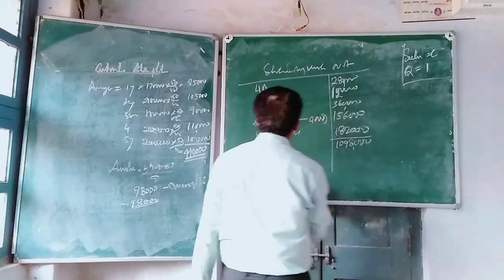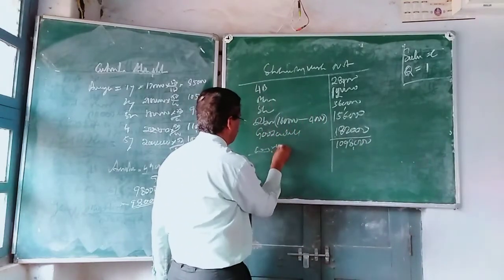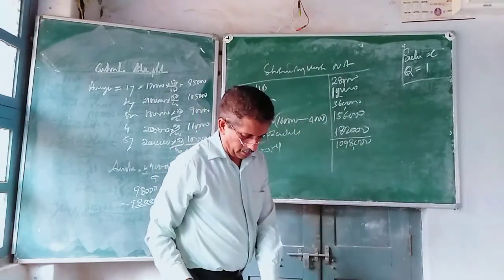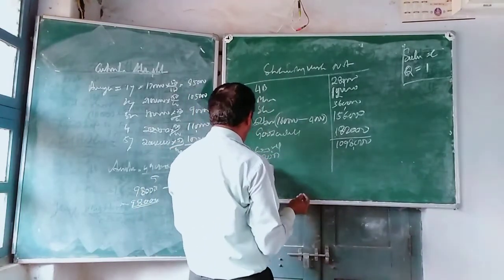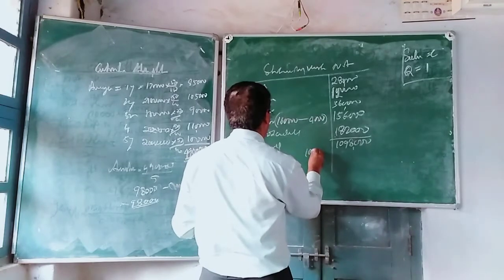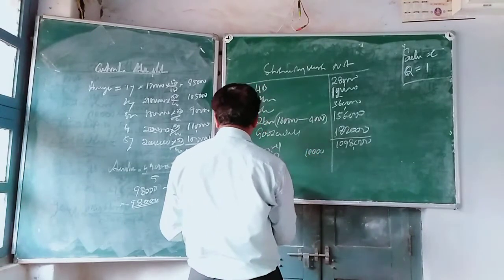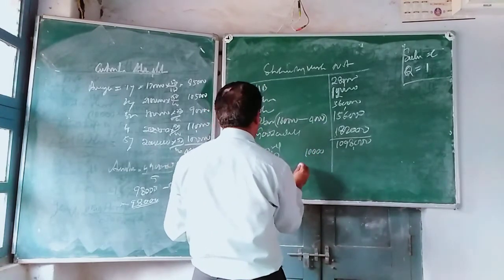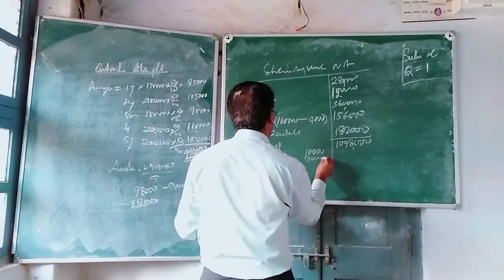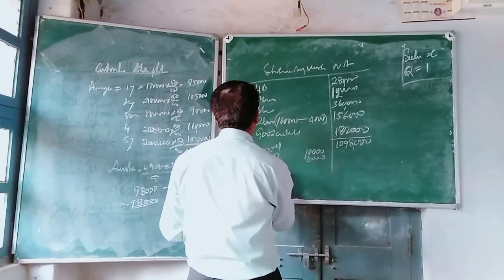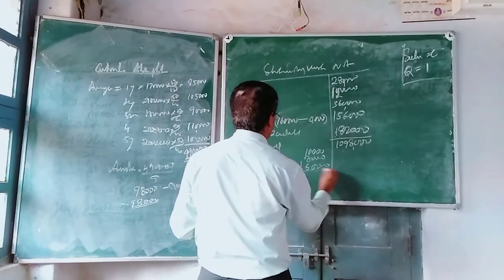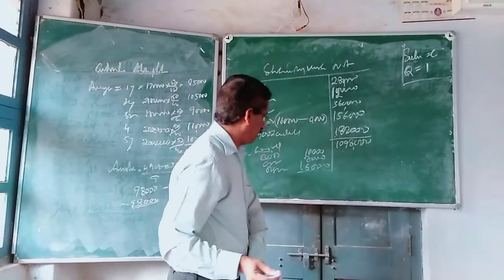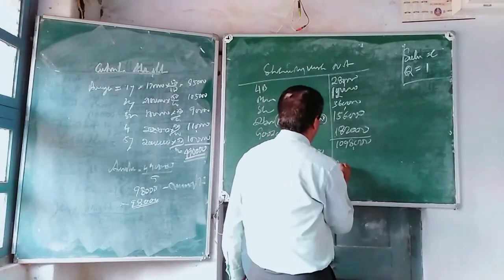10,98,000 less liabilities. There are liabilities here. Bank overdraft 10,000. Thereafter, creditors 80,000. Thereafter, provision for tax 1,60,000. How much do you get in total? 2,50,000.